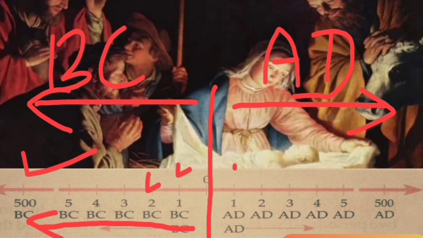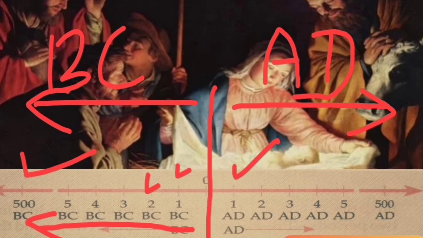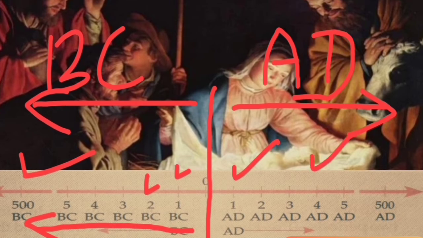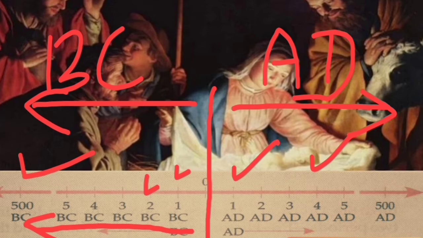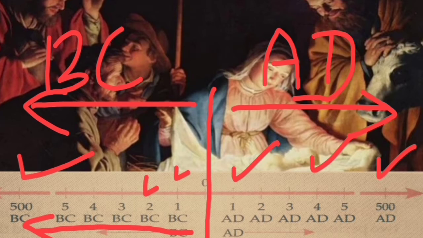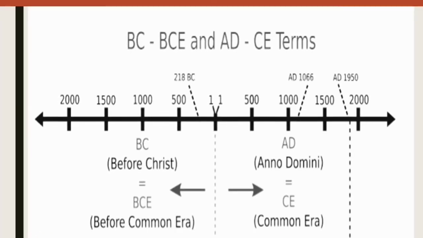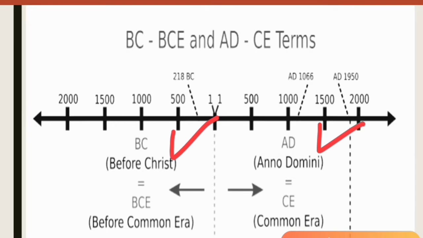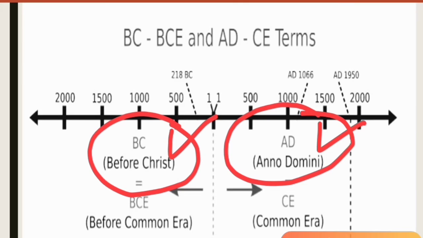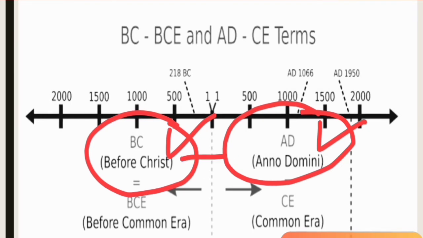If we say 1 AD, it means 1 year after the birth of Jesus Christ, after the birth of Lord. If we say 4 AD, it means 4 years after the birth of Jesus Christ. And 500 AD means 500 years after the birth of Jesus Christ. So this is BC, before Christ, and AD, Anno Domini. These are Christian terminologies, popular in Christianity.